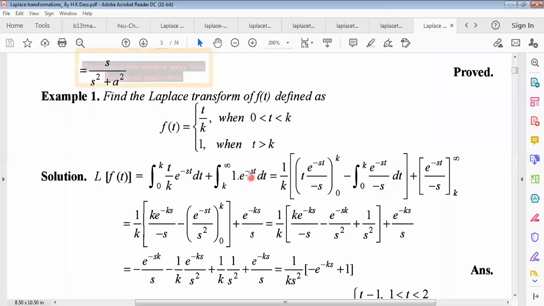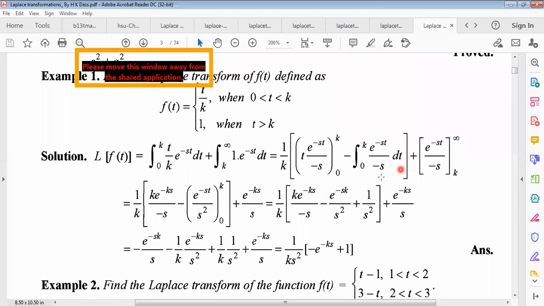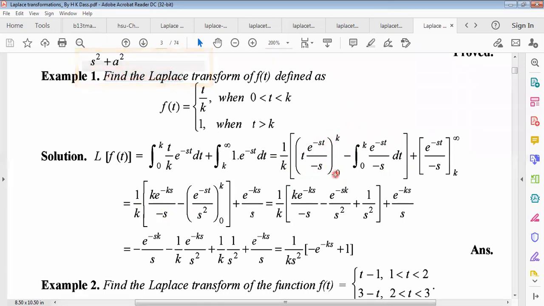Now the second part, e to the power minus st. The integration will be e to the power minus st divided by minus s, dividing with the coefficient of t, and limit will be k to infinity. Okay, for the second integration. Now from this one, we are getting 1 by k, and putting the upper limit here, k into e to the power minus ks divided by minus s. In replace of t, we are putting k here. Then by putting 0, we get 0. Okay, so 0 is not affected here.